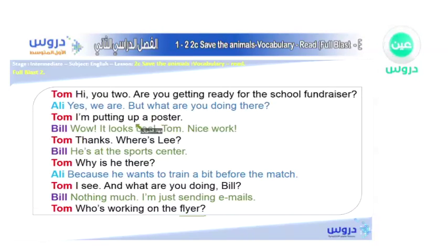So he said, I'm putting up a poster. Wow, it looks cool, Tom. Nice work. Thanks. Where is Lee? He's at the sports center. Why is he there? Because he wants to train a bit before the match. I see. And now, what are you doing, Bill? Nothing much. I'm just sending emails. Who's working on the flyer? Well, there's nothing actually. So let's go back from the beginning.